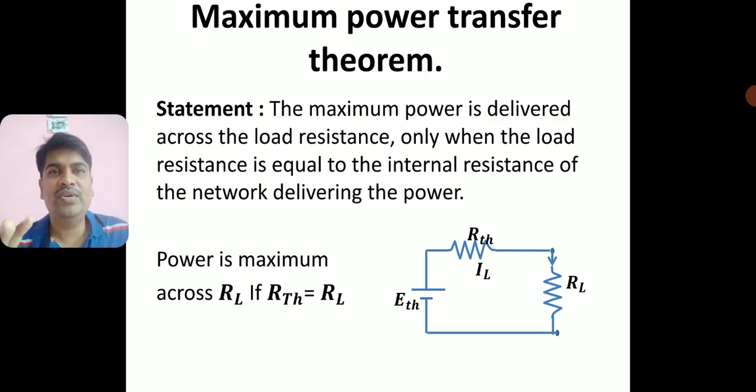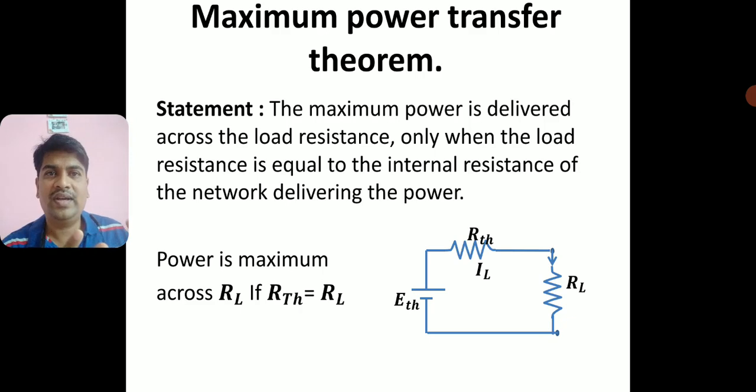Okay. Now how you are doing is you are varying the value of load resistance. You have this simple circuit and you are varying the value of load resistance in steps of 100 ohms: 100, 200, 300, 400, and you are calculating the power which is delivered across the load resistance. Now how do you calculate the power? Just by calculating the current. It is sufficient if you calculate the current through the load resistance. I squared times RL will give you the power.